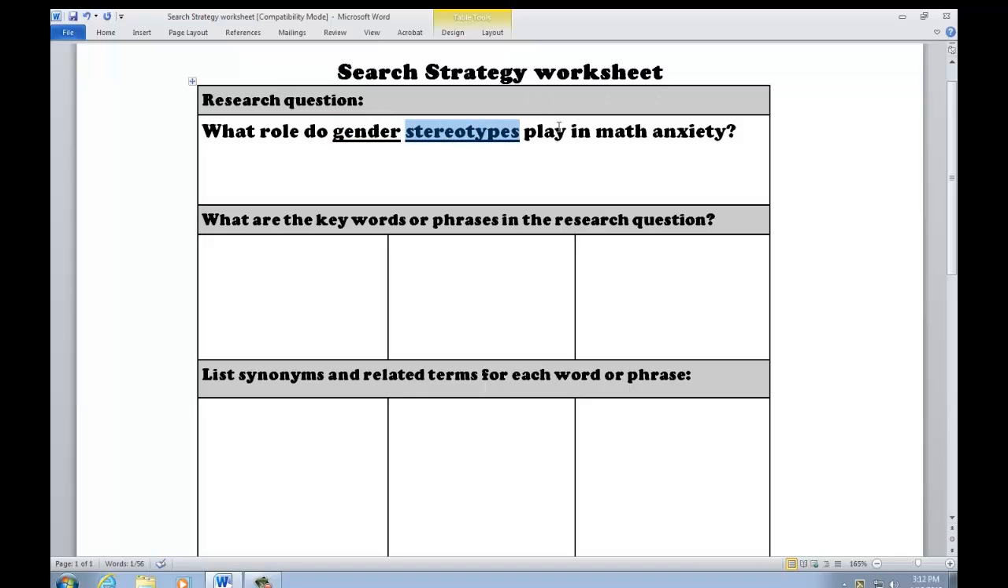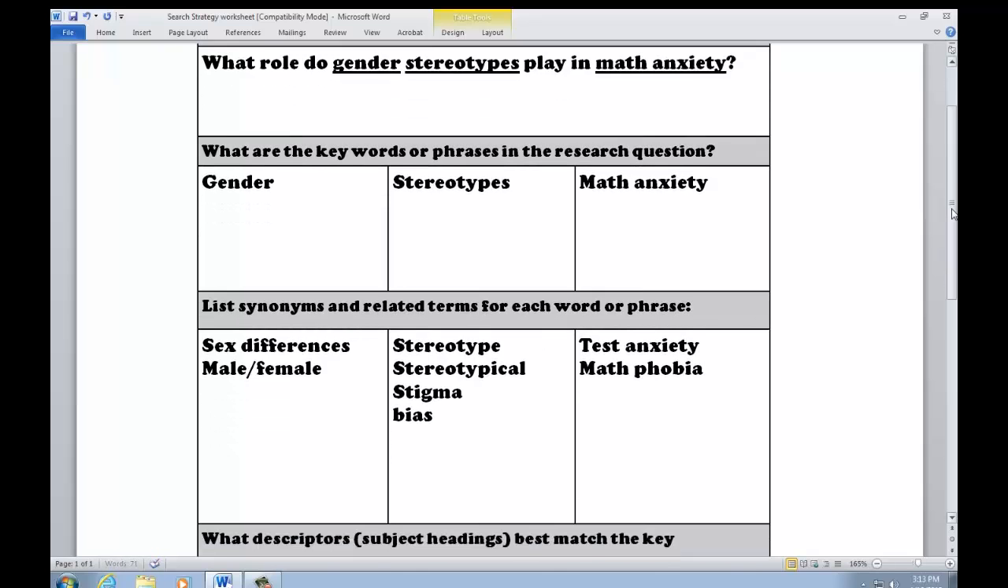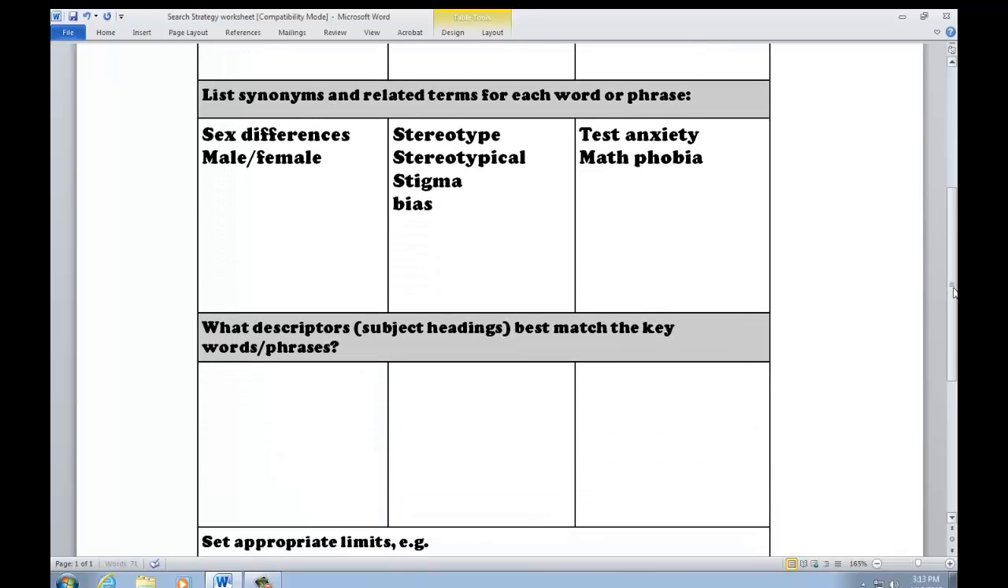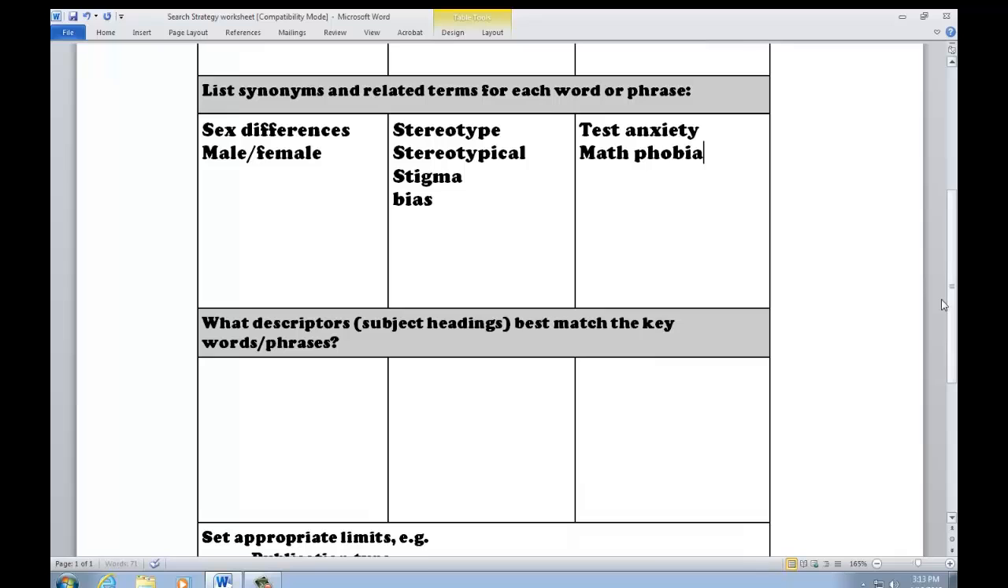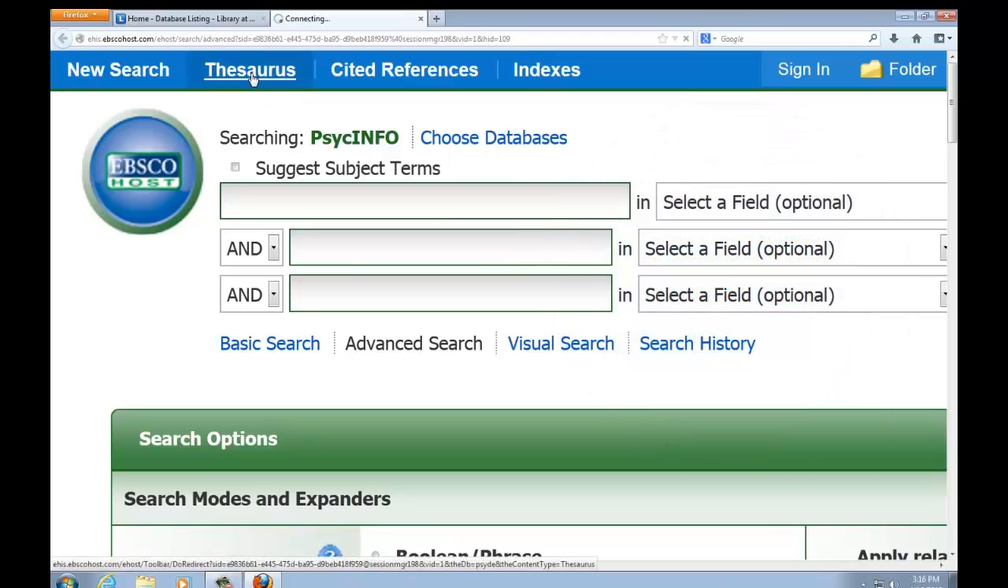And then identify the key terms or phrases and write them down. Next, list any synonyms or related terms for each of those concepts that you can think of. This gets you thinking about your search. Next, identify the descriptors or subject headings for those terms. Use the PsycInfo database and go up to the thesaurus. We're using this to identify subject headings.